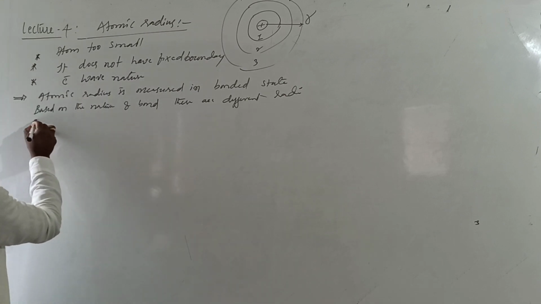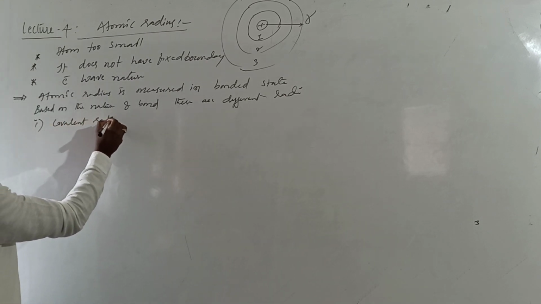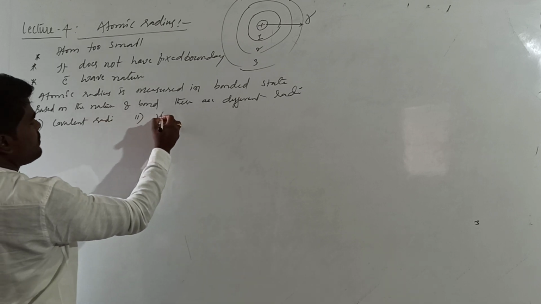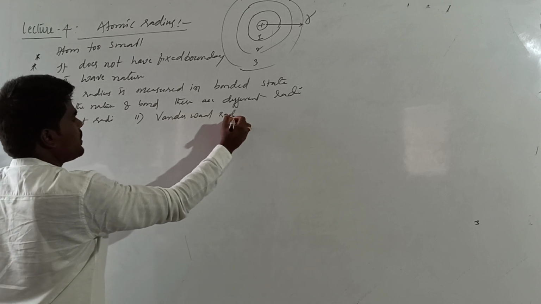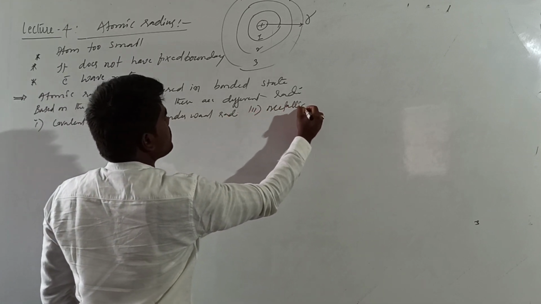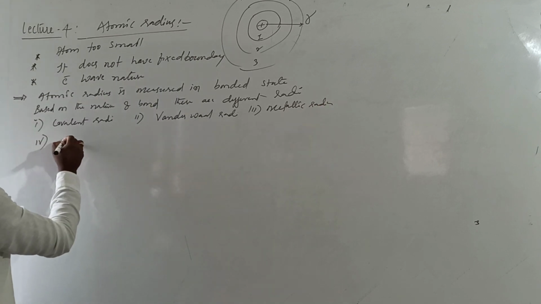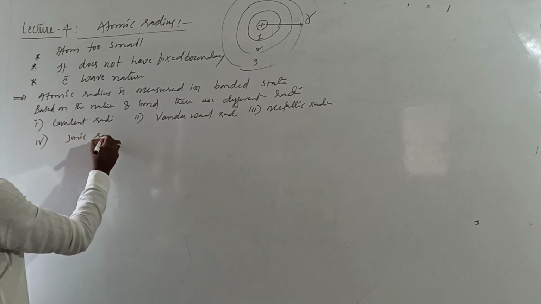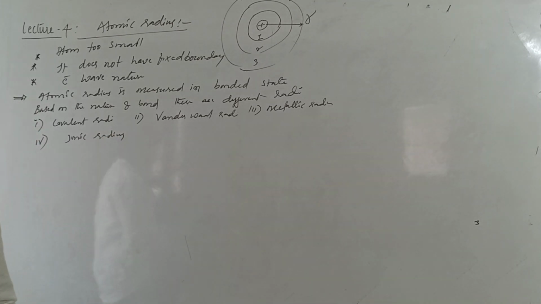That is, it can be a covalent radius, or a van der Waals radius, or a metallic radius, or an ionic radius. Right? We will see them one by one.